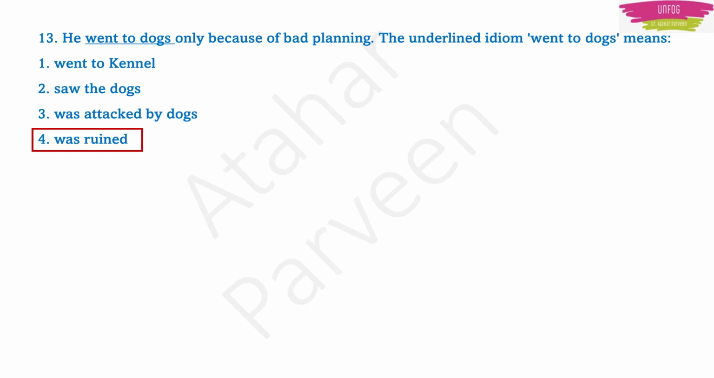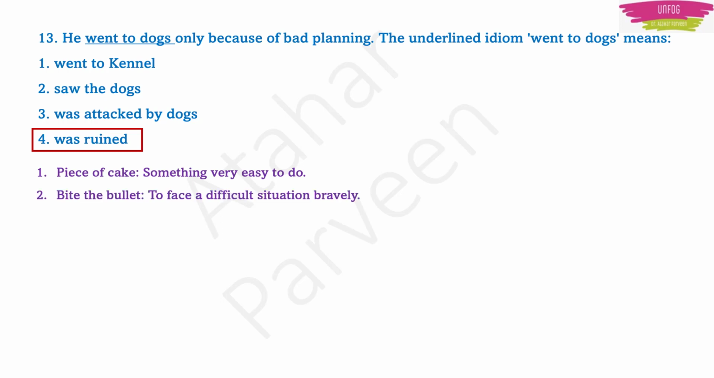For example, we have this very common idiom, piece of cake. So piece of cake is an idiom, and we are not actually talking about the cake or the piece of cake. Here piece of cake means you are comparing the piece of cake with something very easy to do. So later I will give you my own sentence for piece of cake also, you will understand. So next example for idiom is bite the bullet. Bite the bullet means to face a difficult situation bravely.